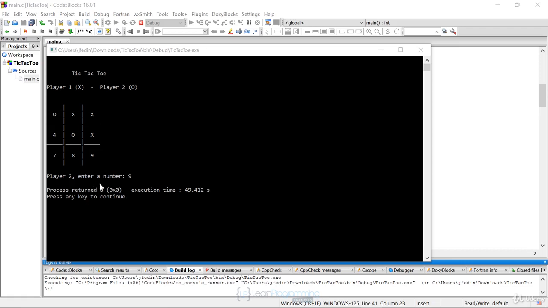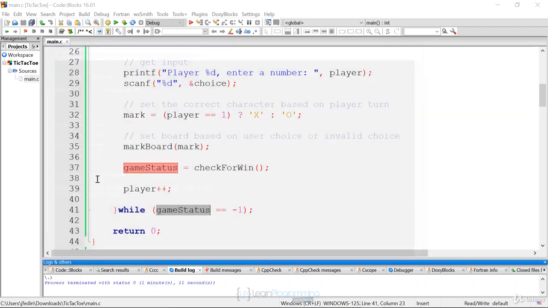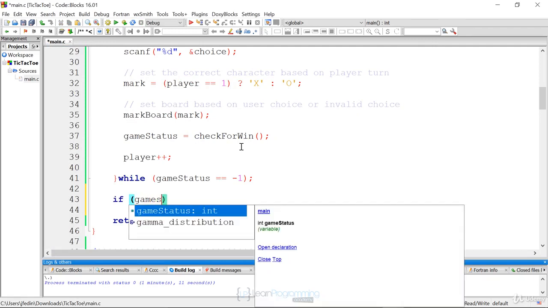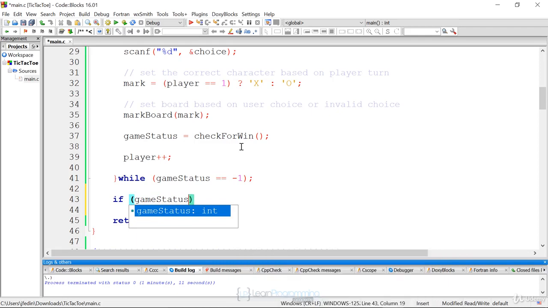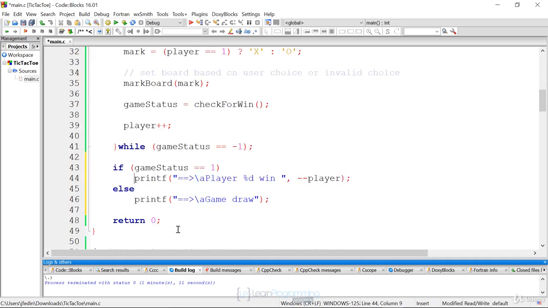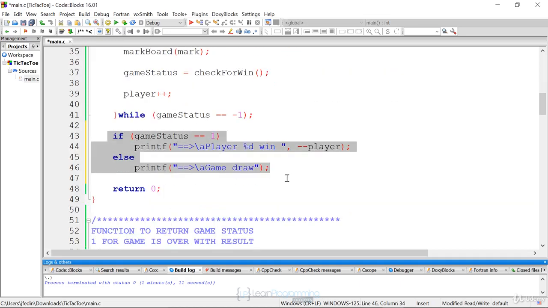Actually, I forgot one thing. It doesn't tell you if you won. So the one thing I forgot was, after the while loop, to display a congratulations, you won. And all we have to do there is check the game status. If the game status is equal to 1, that means a player won, and it would be the last player that went. So we would print out player %d wins. Otherwise, we're going to just print out a draw. Because if we got out of our loop and the status was not -1, we know the game was over and had a result. It just might be a draw. So we have to have that last if statement to display the results.